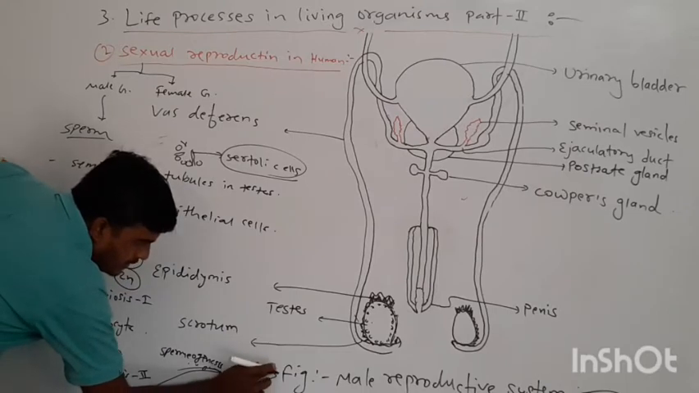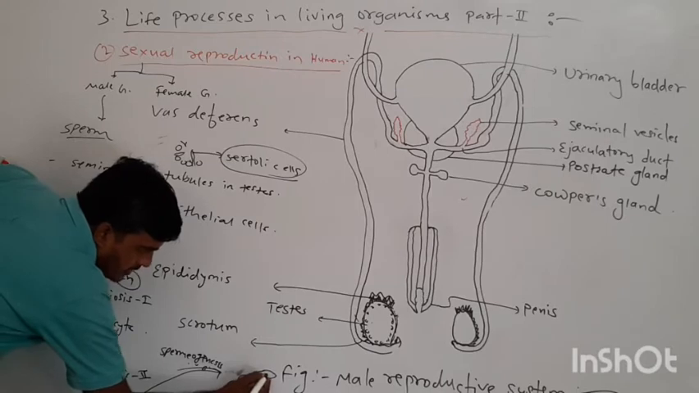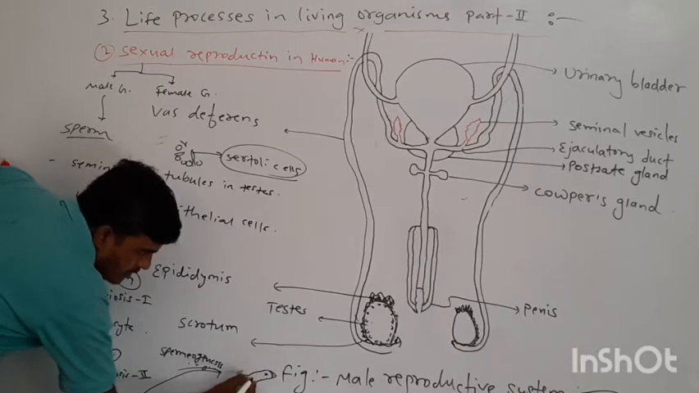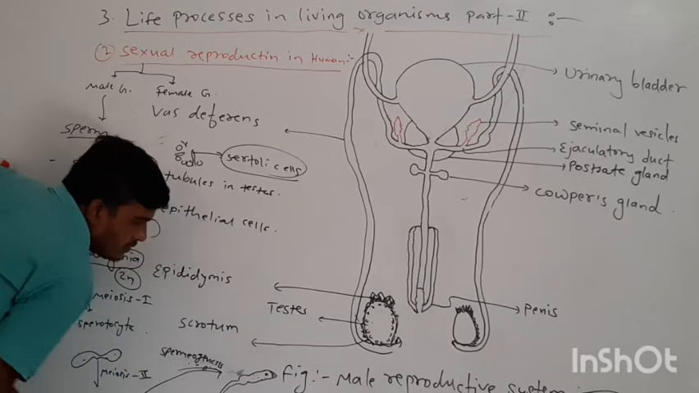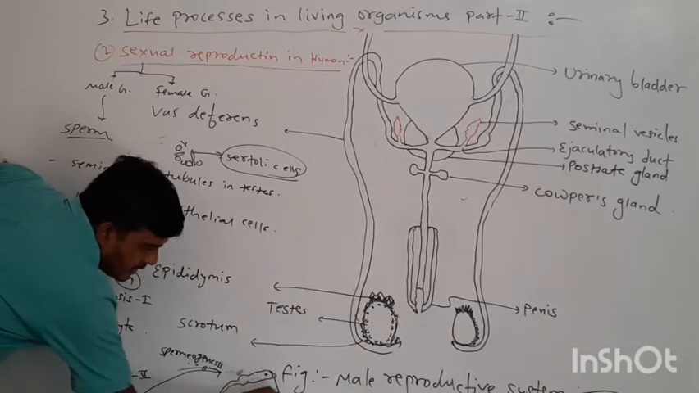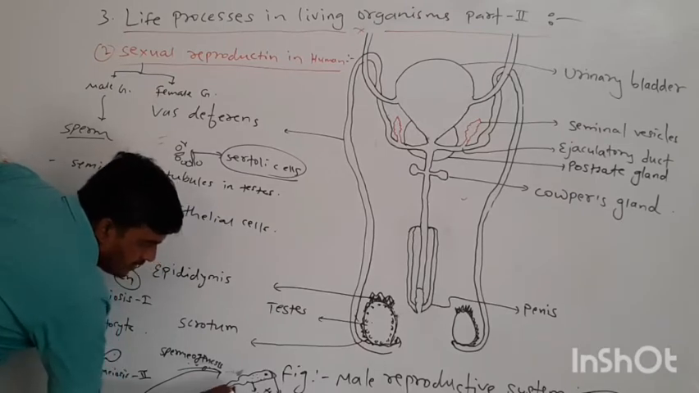The body of the sperm divides into three different parts. This is the nucleus. This is the middle piece, and this is the head region. This is the middle piece, or middle part, and this one is the tail.